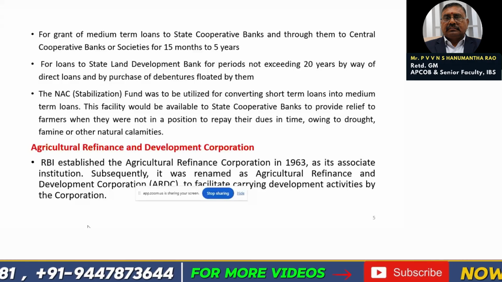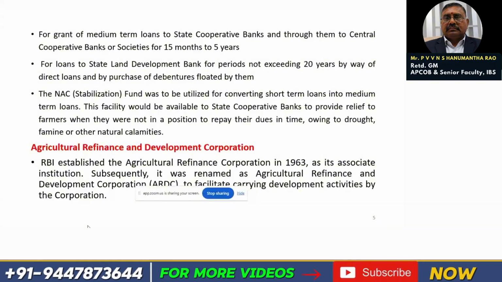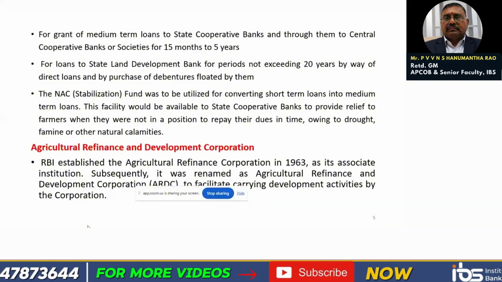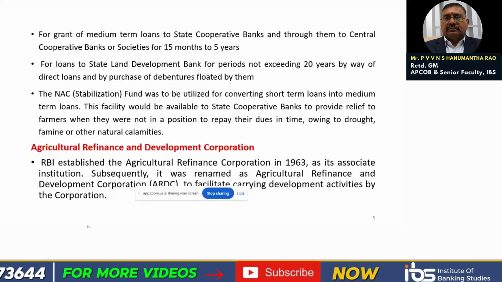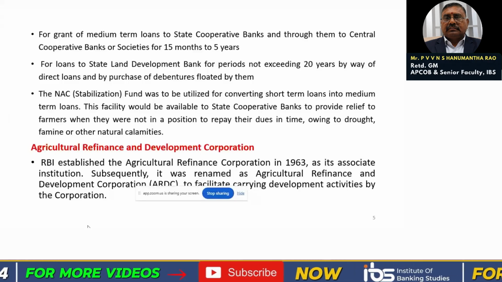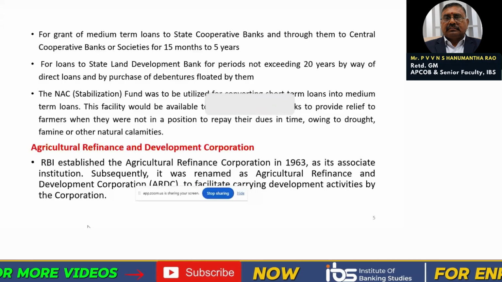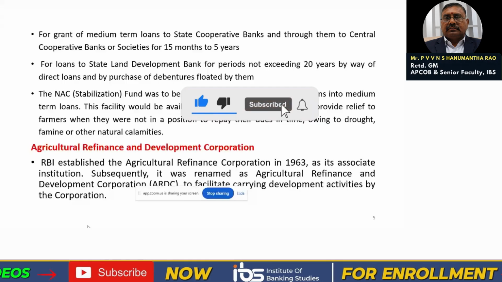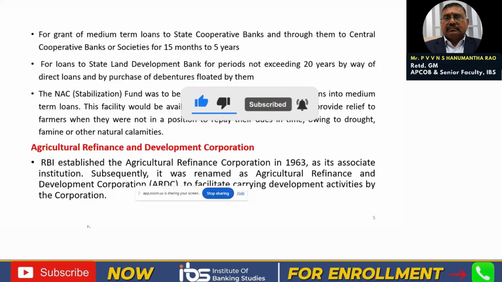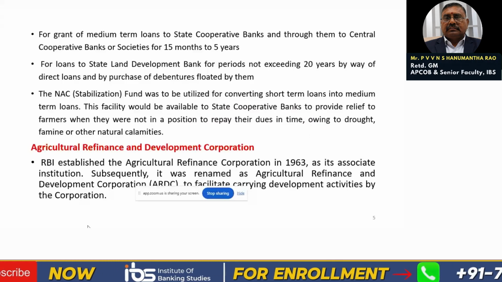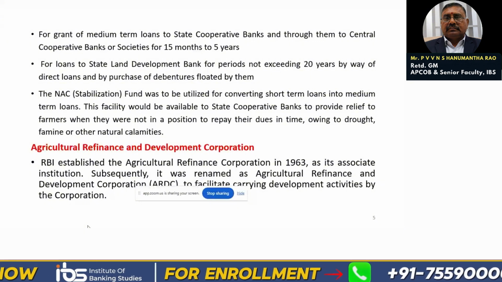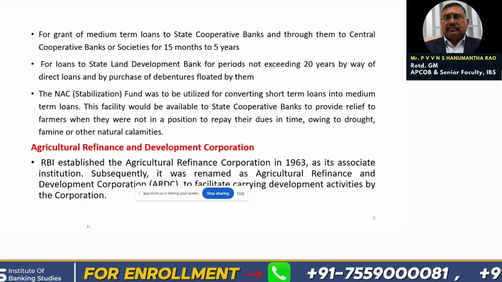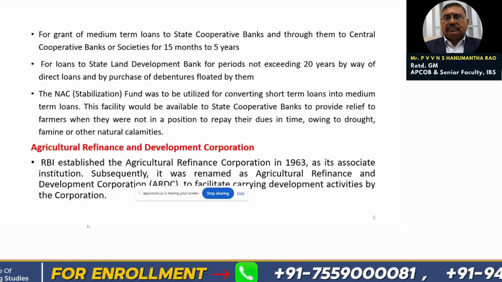A farmer will be provided a seasonal agricultural operations loan. If there is any drought, famine, or any such other natural calamity, that loan will be converted into a medium-term loan, and we will fix the installments.